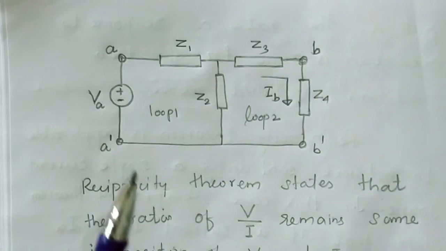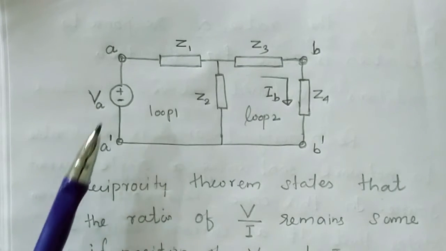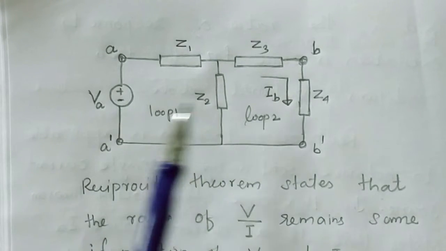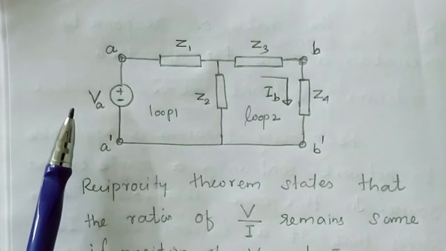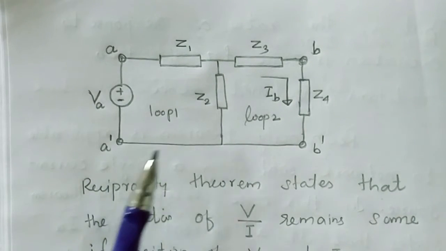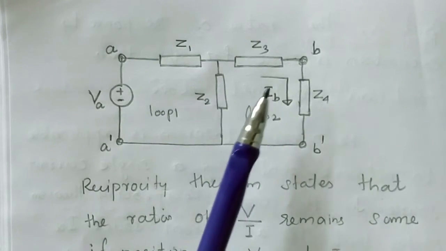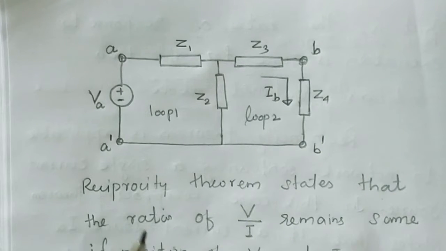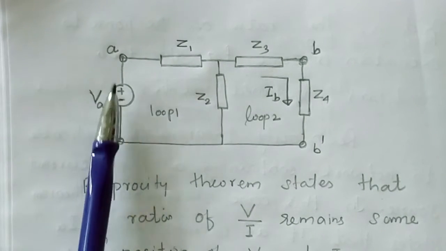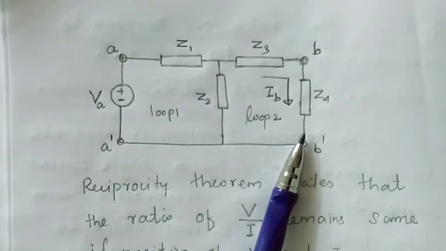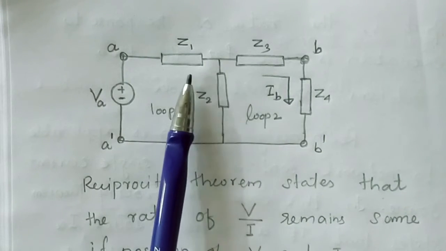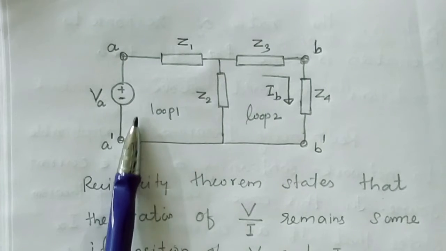Now let's consider a general scenario by means of a circuit. Here we are interested in two branches A' and B'. We excite the circuit with a voltage source VA in branch A, and we want to find the response, that is the current flowing through branch B, that is the current through Z4. Now if we remove this voltage source VA from branch A and connect it in branch B, then due to the application of voltage in branch B, we want to find the value of the current flowing through branch A.